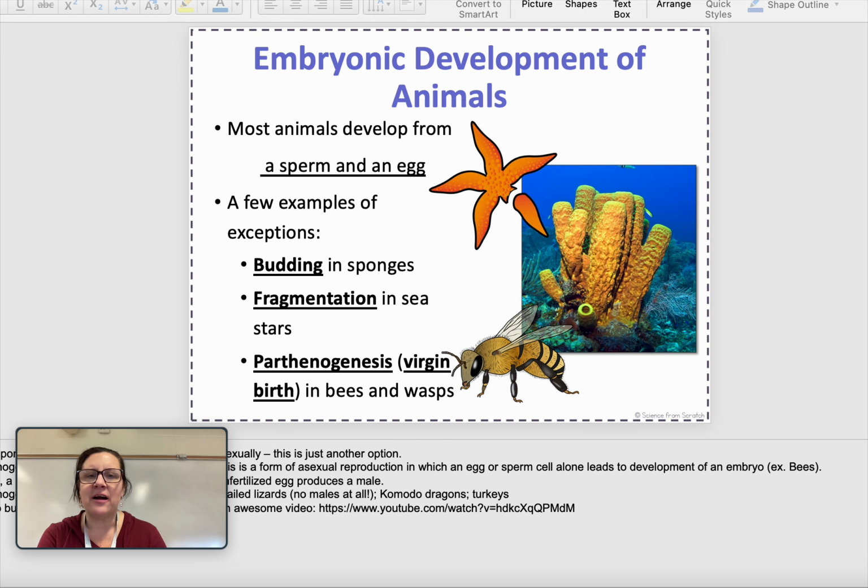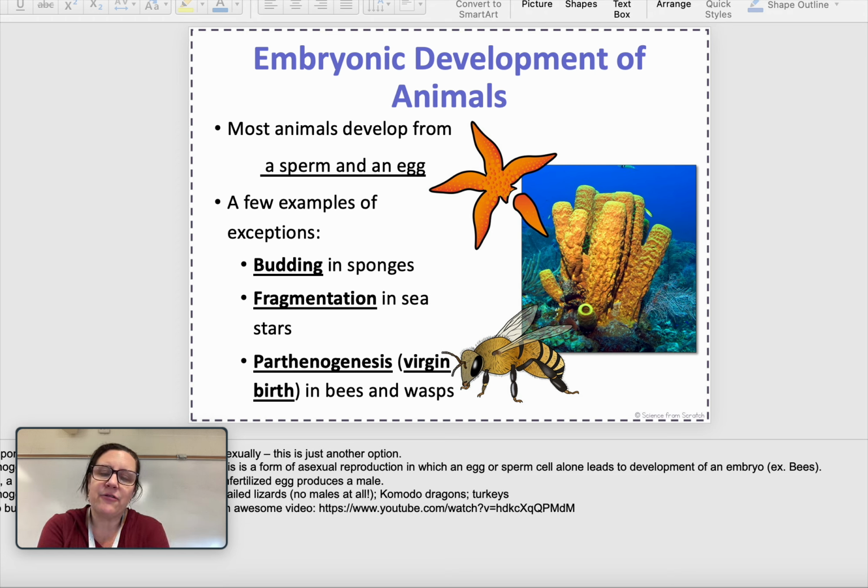The last thing I want to talk about today is embryonic development. And what that actually means is how animals develop from a baby stage. I see that I forgot the very first line here. The very first line says the stages of embryonic development are similar in many animals. So many animals have a very similar way that they develop. So that line there should say similar, so you can go ahead and write that in.